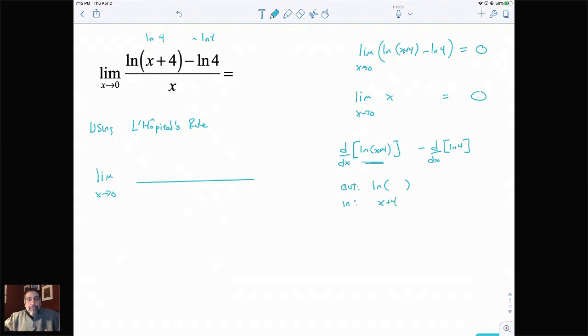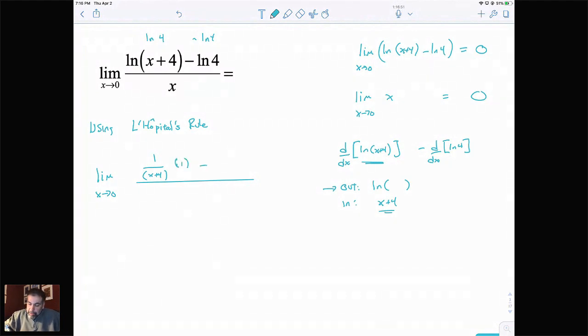Because of that, when we do the chain rule, I always use these 3 steps. The first step of the chain rule is the derivative of our outside function, which is ln of something. Well, that's going to end up being 1 over something. The rationale behind that is the derivative of ln of x is 1 over x. Now the second step is to copy the inside, which is x plus 4. And then the third step of the chain rule is always take the derivative of the inside, which in this case is going to be times 1. Okay, so that's the derivative of the first term.